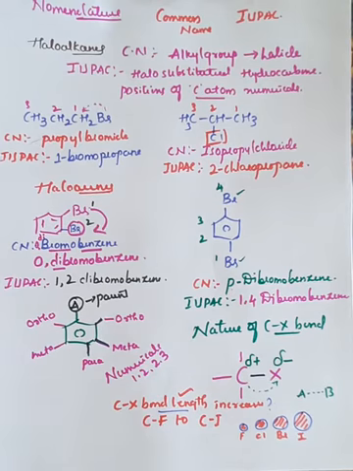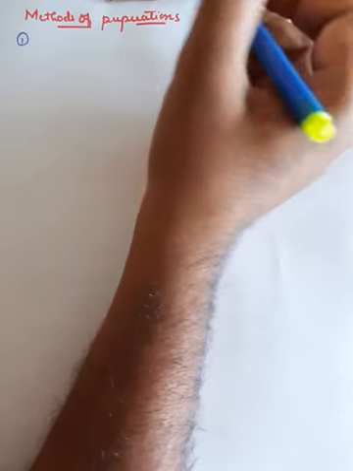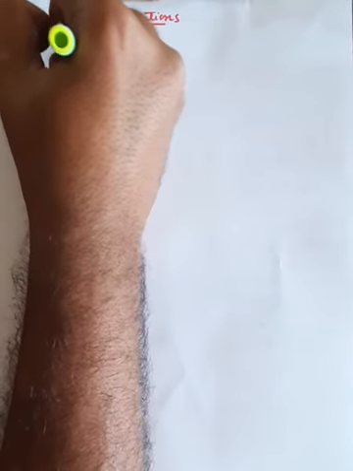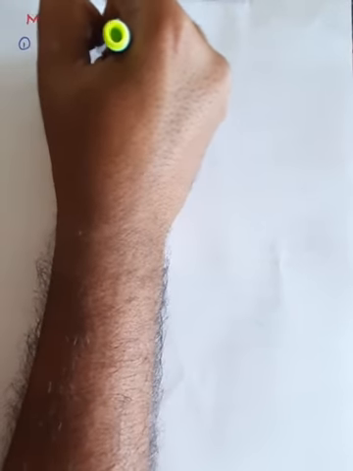Further, the next important part is the methods of preparation of haloalkanes and haloarenes. There are various important methods, so we'll list them one by one. The first method is that we can prepare haloalkanes from alcohols, and we can write many examples related to this.